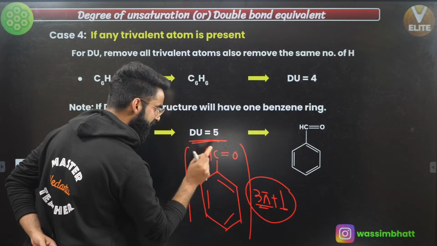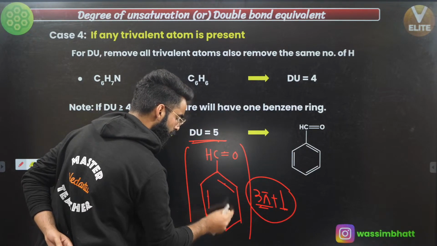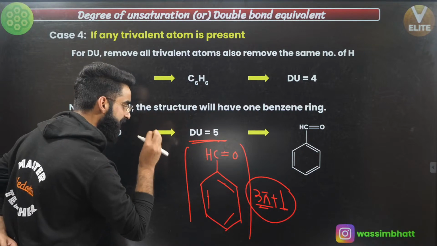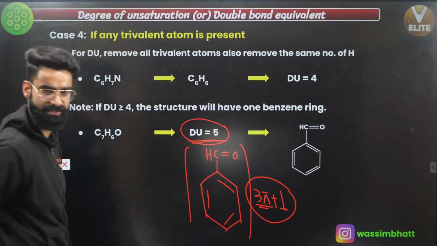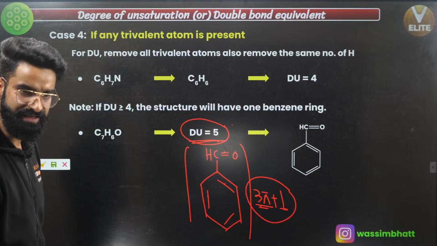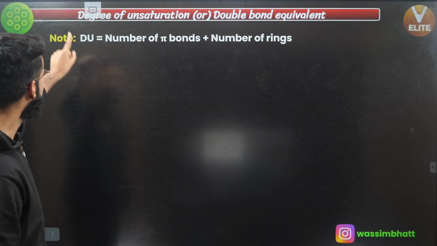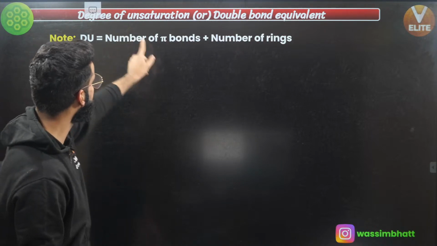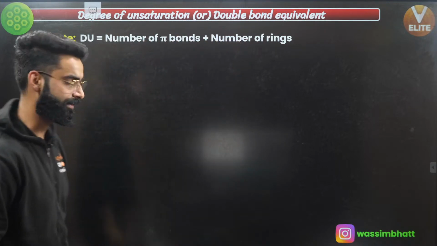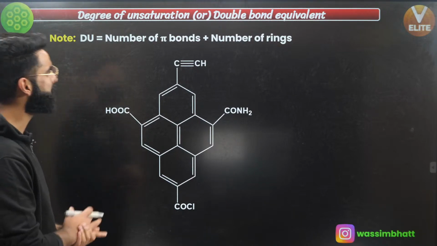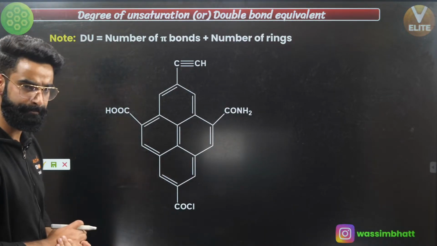Now understand, there are 1, 2, 3, 4 pi bonds and 1 ring. So 4 pi bonds and 1 ring means degree of unsaturation is 5 for this one. I'm sure this is clear to you. Taking a few more examples, important one. Degree of unsaturation is always equal to the number of pi bonds plus the number of rings.